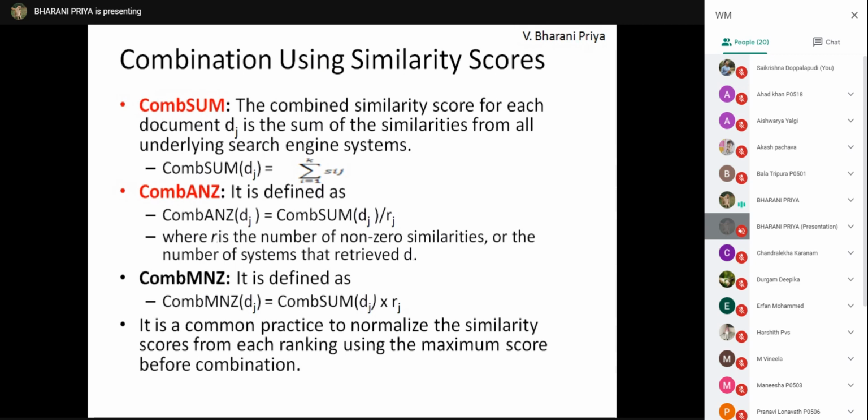Then there is the combination of non-zero similarity scores, where it is the combination sum of Dj divided by Rj, where Rj is the number of non-zero similarities, or the number of systems that retrieved Dj. So all non-zero similarities are taken into consideration, and the formula is the combination sum of Dj by Rj.